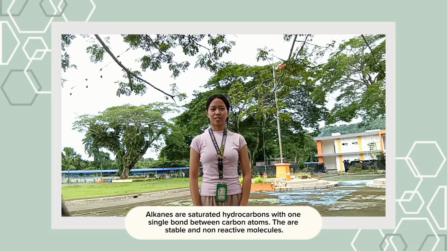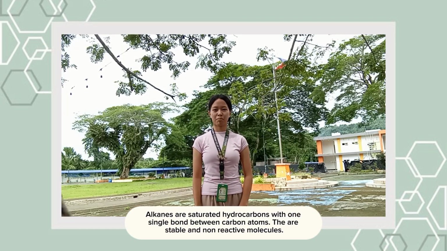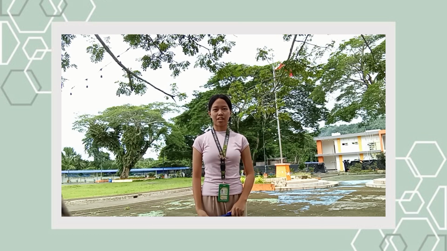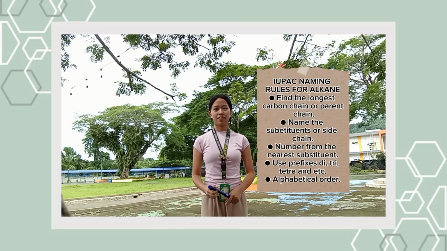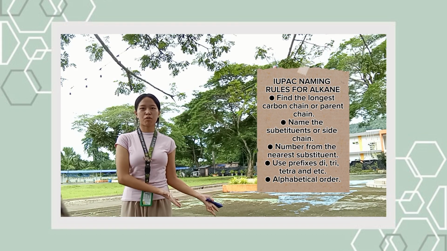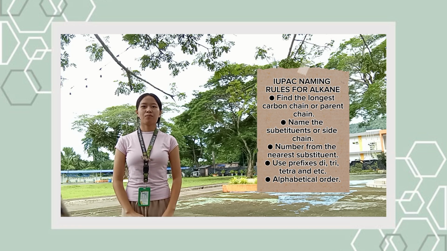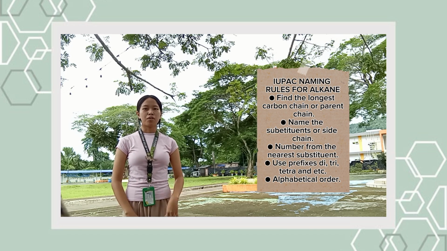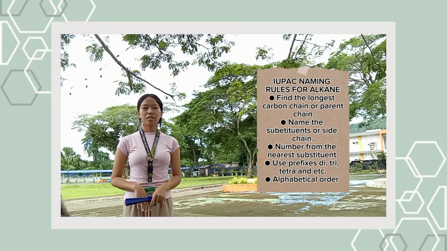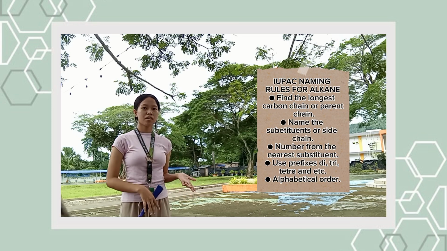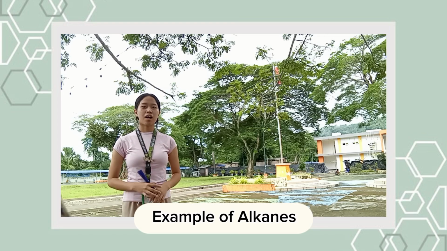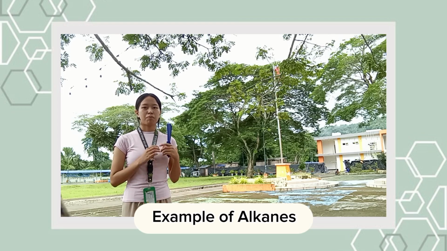Alkanes are saturated hydrocarbons with only single bonds between carbon atoms. They are stable and non-reactive molecules, and this is the general formula. So we have here the IUPAC naming rules for alkanes. Step number 1, find the longest carbon chain or parent chain. Number 2, name the substituent or side chain. Number 3, number the nearest substituent. Number 4, use prefixes such as di, tri, tetra, etc. And the last step, number 5, alphabetical order.